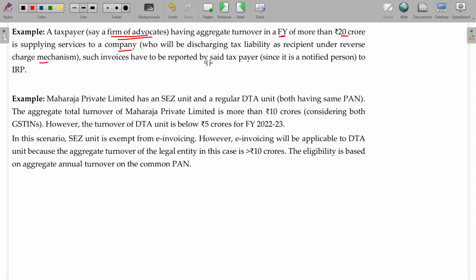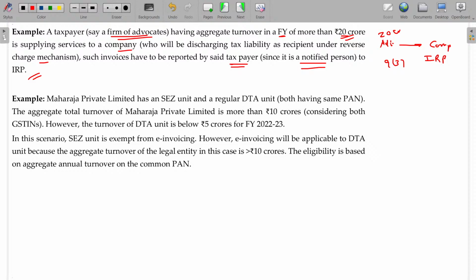Such invoices have to be reported by the said taxpayer to the IRP since it's a notified person. Okay. So here, firm of advocates, to whom? Company. Value is more than 20 crores. Then definitely you have to prepare the e-invoice on IRP under section 9(3). Because advocate service comes under section 9(3).